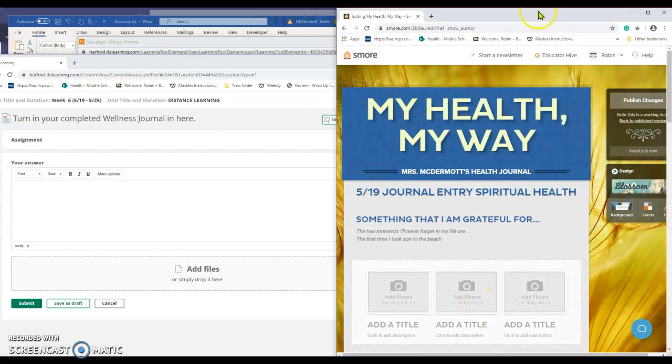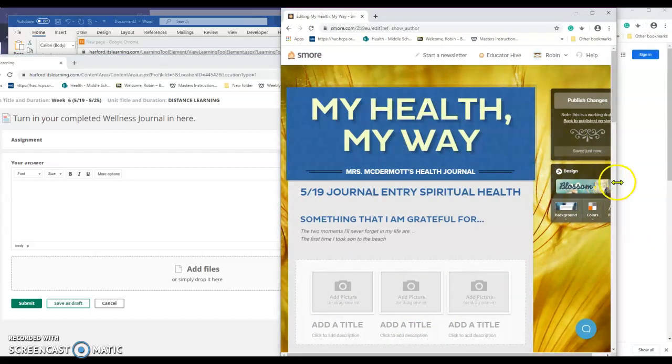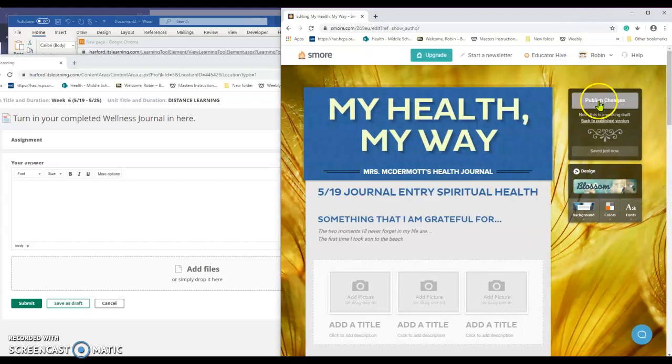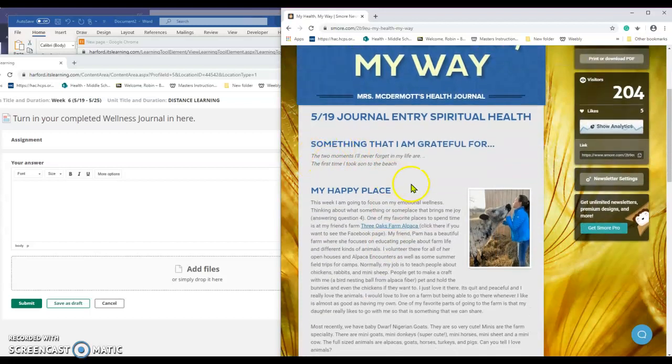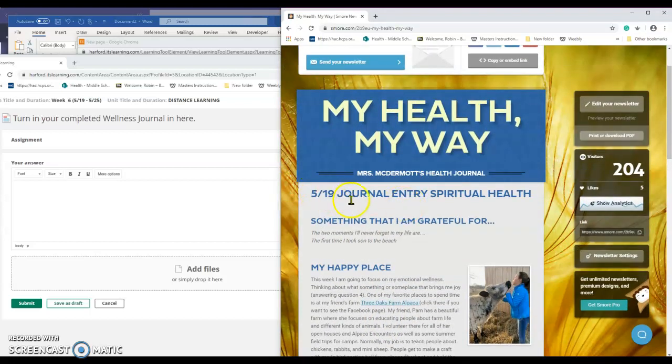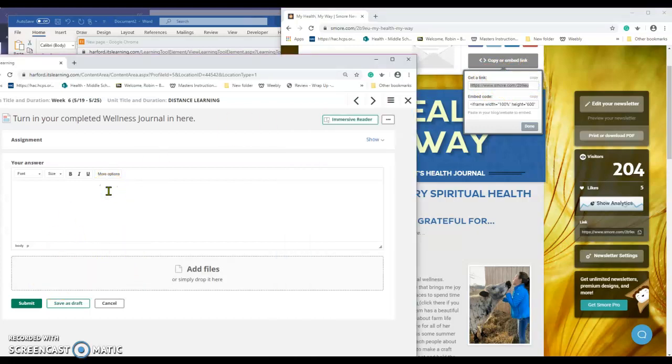I need to finish this still. But let's say I have finished my Smore and I'm going to publish my changes. So here's my changes, although this is the only thing I've really changed so far. You can put the date of the journal entry at the top. I am going to copy or embed the link, copy the link, come over here, click this, and Control V pastes the link, and hit enter, and there you go.